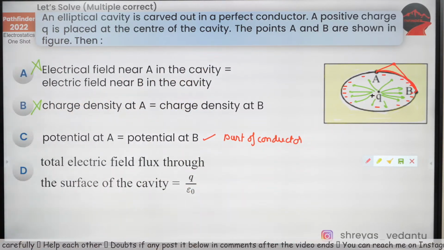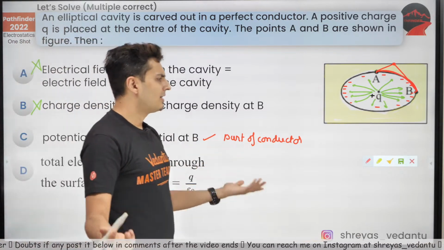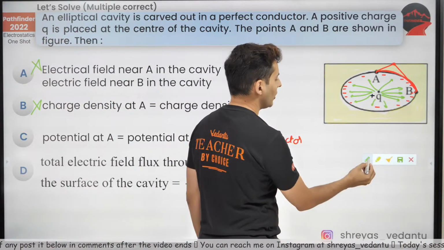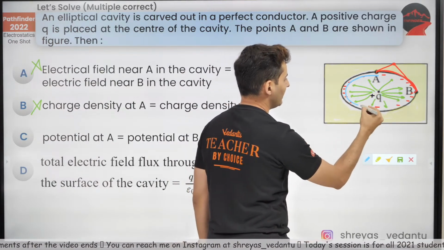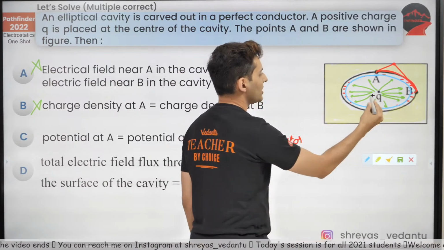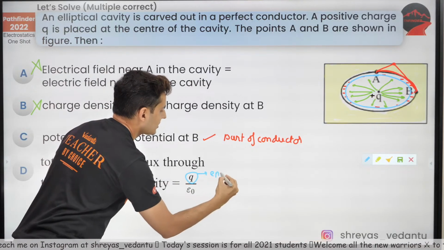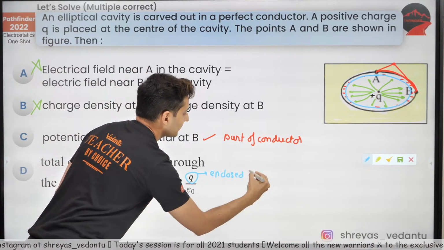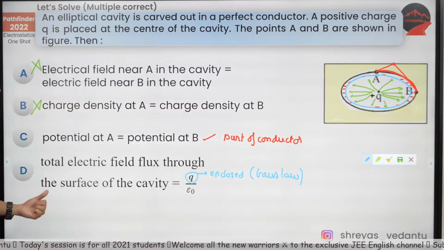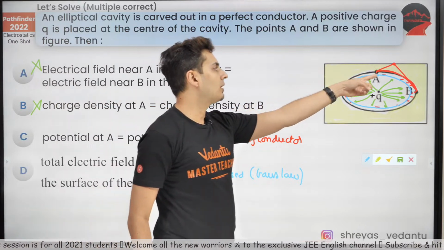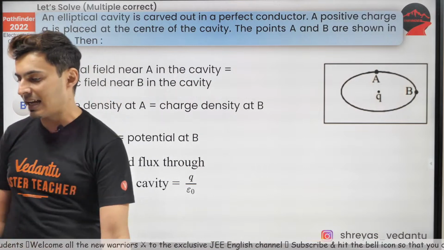Very, very interesting. Total field flux through the surface of the cavity is Q by epsilon naught. That is very obvious. If I draw a surface through the cavity like this, what is the enclosed charge? The enclosed charge is Q. So using Gauss's law, the flux through the total surface is enclosed charge by epsilon naught. As simple as that. Yes, the answer is C and D.